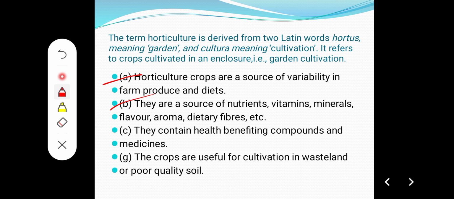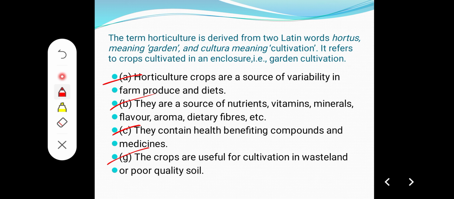And the third point says they contain health-benefiting compounds and medicine. This point also we have discussed earlier. And the fourth one says the crops are very useful for cultivation in wasteland or poor quality soil. That means there are many horticultural crops which we can plant in areas where soil fertility is very low or the land is barren. In such types of soil also we can plant different types of horticultural crops.